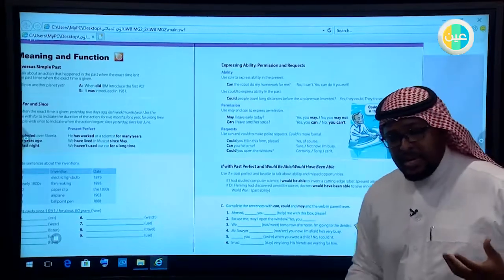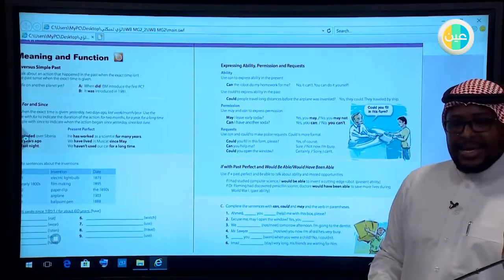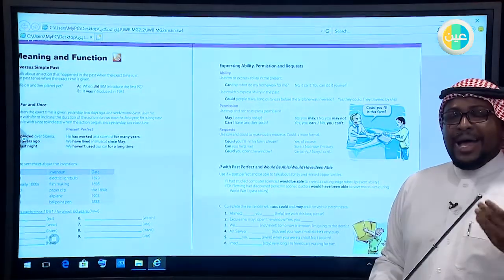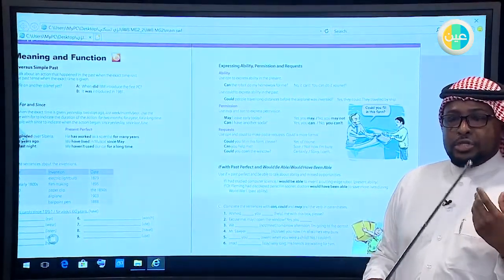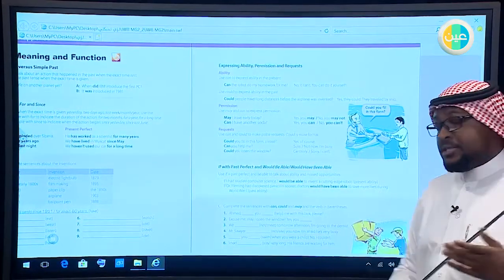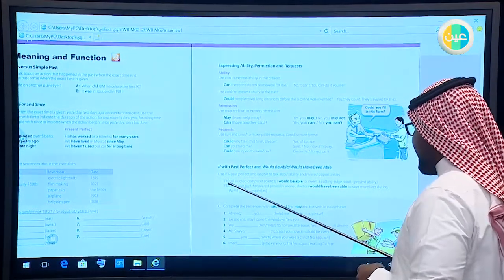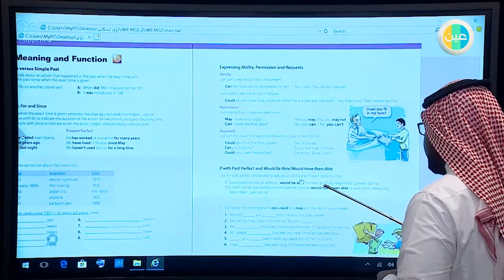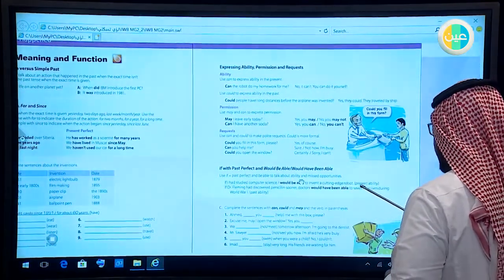The past perfect rule is had plus the past participle of a verb. For example, I had mentioned. So I use mentioned here as a past participle. So if I had studied computer science, I would be able to invent a cutting-edge robot.